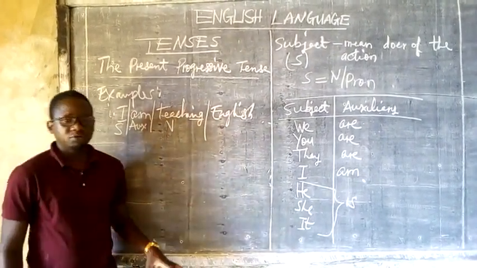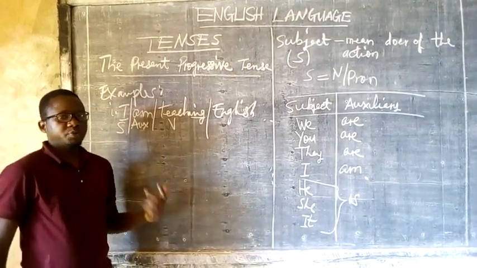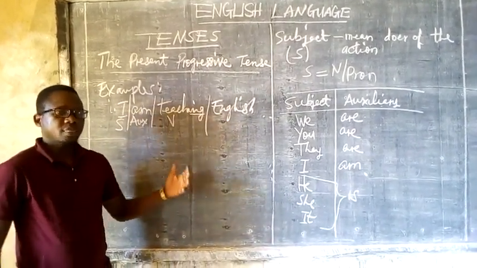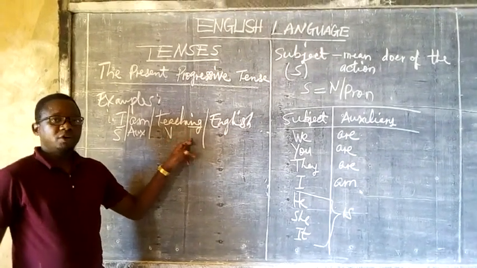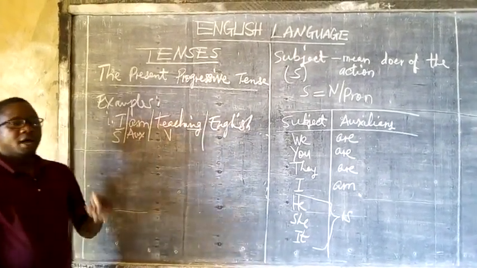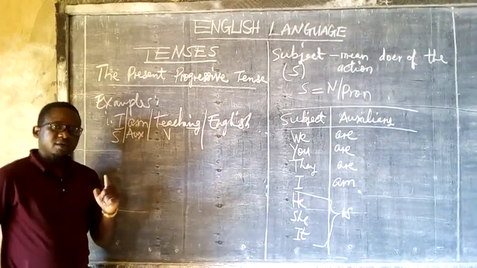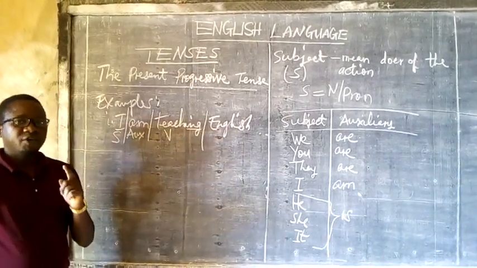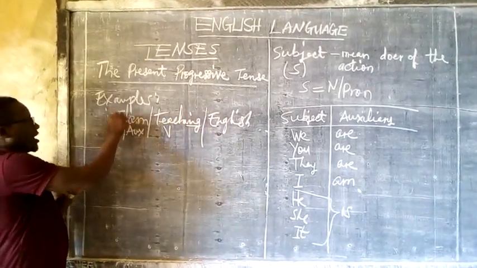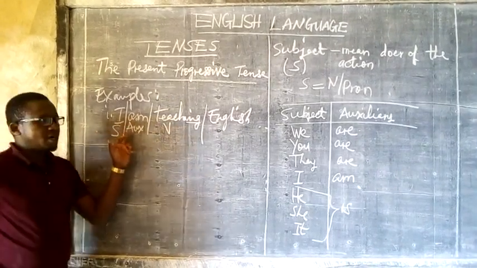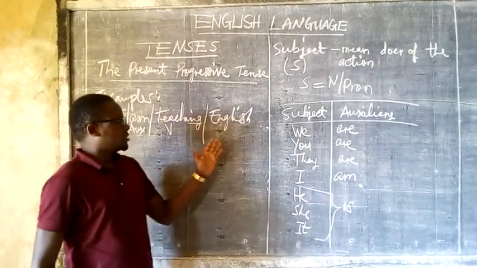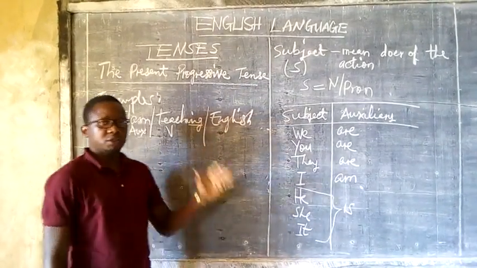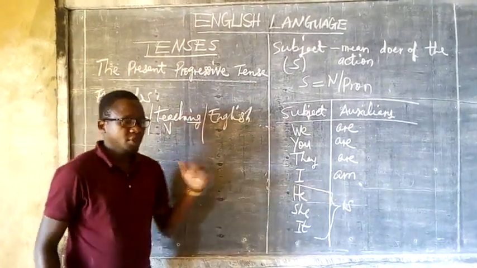When you want to make the present progressive tense, the verb must take ing formation, and the subject must agree with the auxiliary verb. So here, I agrees with auxiliary am. You cannot say I is teaching English. No, instead you say I am teaching English.